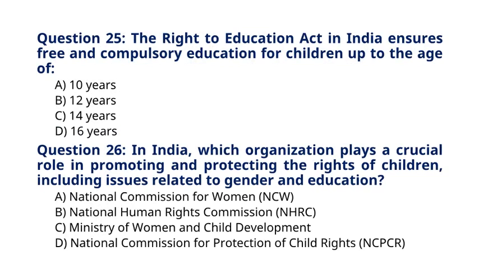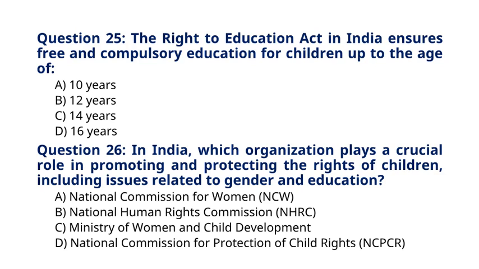Question 25. The Right to Education Act in India ensures free and compulsory education for children up to the age of A. 10 years. B. 12 years. C. 14 years. D. 16 years. The correct answer for question 25 is option C. 14 years.